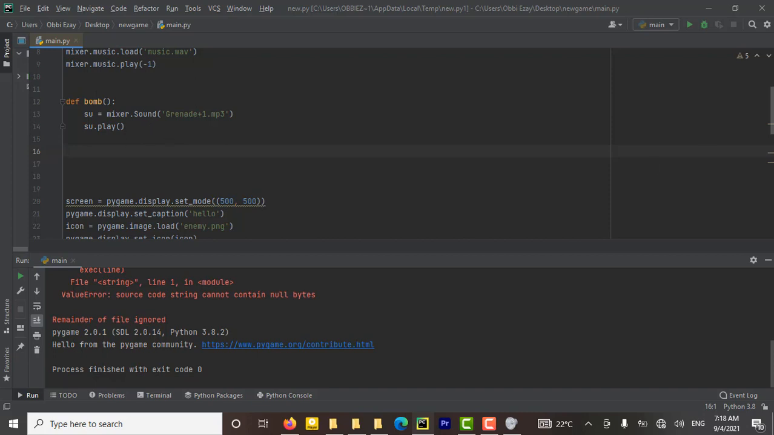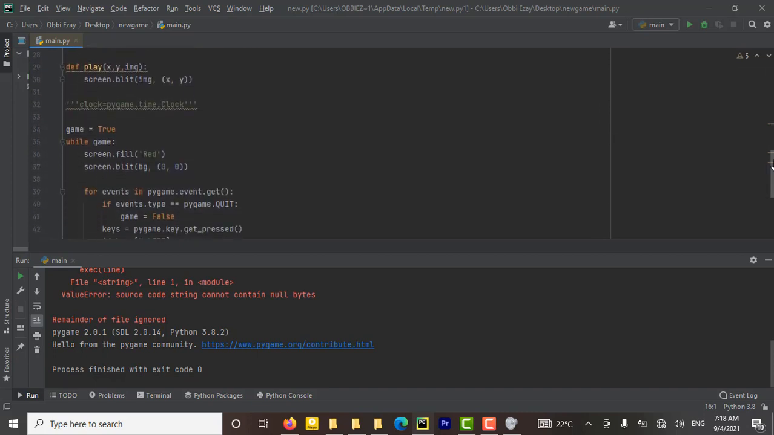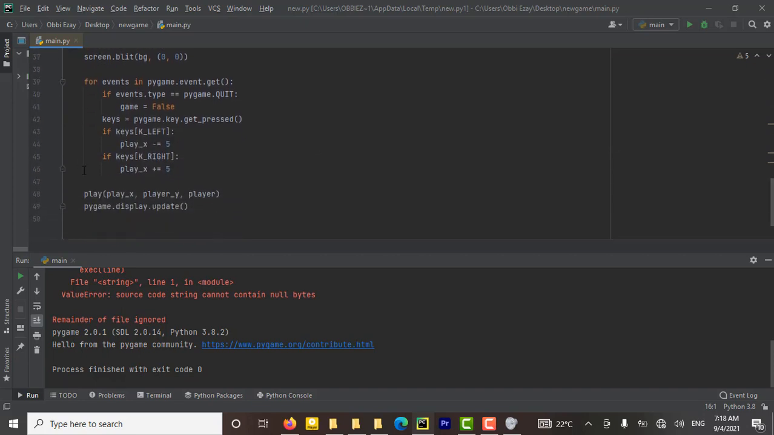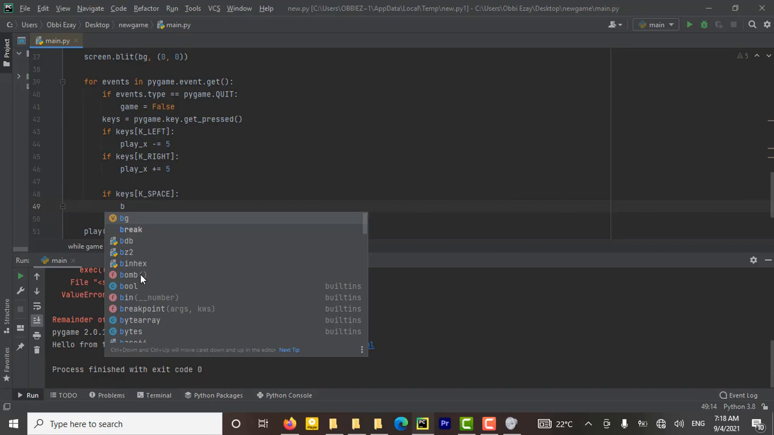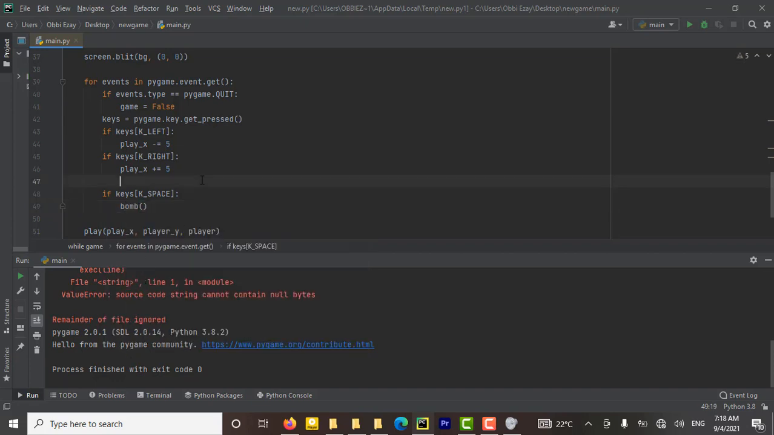So let's get to the while loop and set an input. So let me just copy this. So let me say the space button. Space. Okay. So what are we saying? Each time I press the space button, I need to call that function. And what's the name of the function? Bomb. So it's as simple as that.